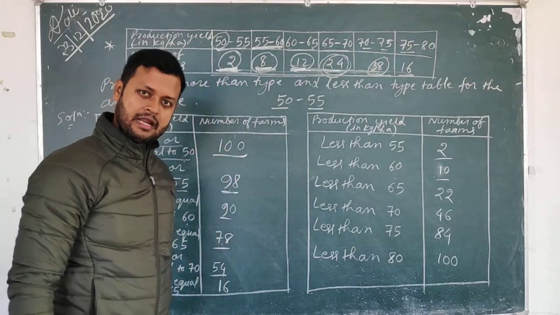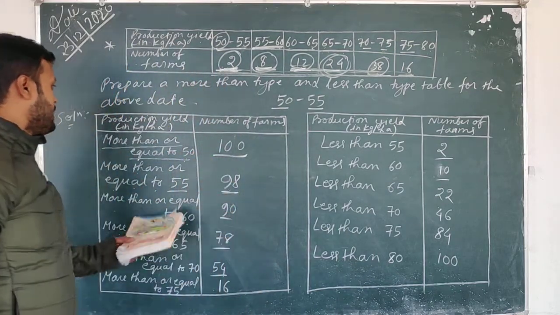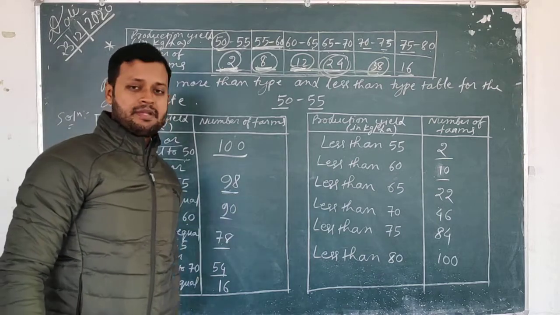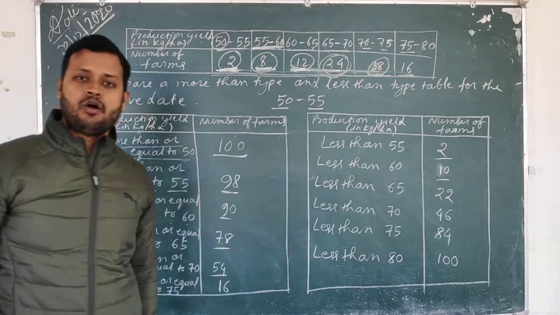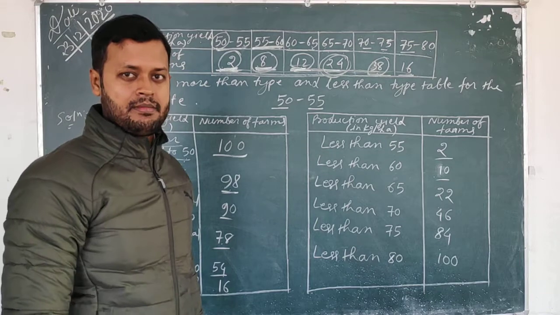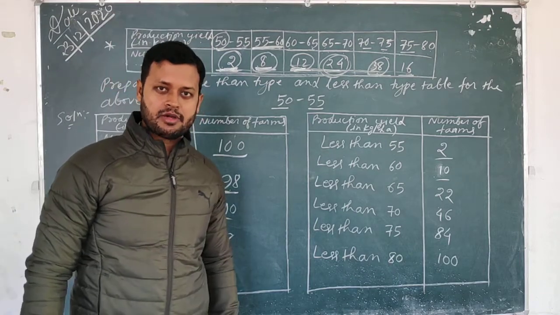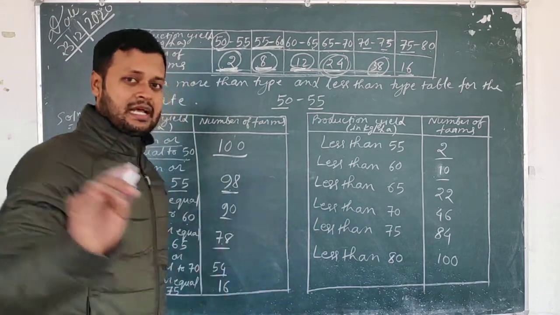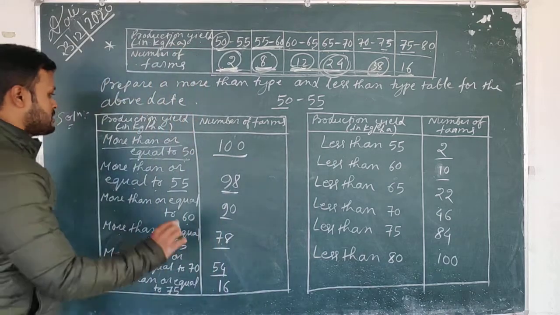Understood? So this is how to build your more than type and less than type table. And from these two you can draw the ogives also. Ogives are not part of our exam, but still we can see a bit about ogive. You just have to plot this.